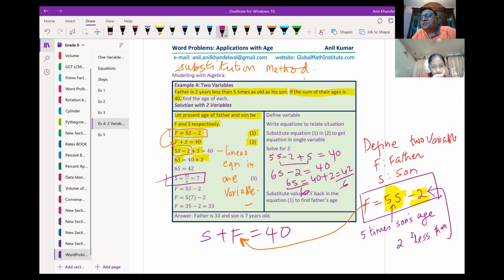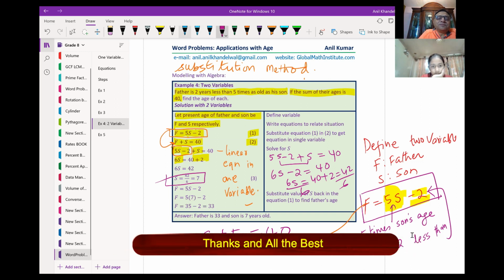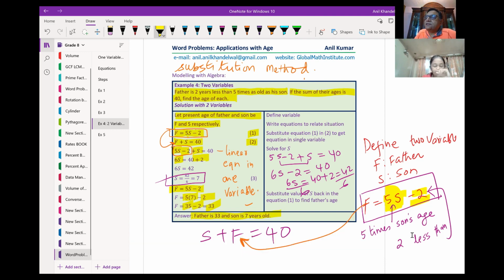You can find father's age. 7 times 5 minus 2, right? That's what we did. 7 times 5 is 35. Minus 2 is 33. 35 minus 2, you get father's age. You get the idea? Find age of each. Father is 33 and son is 7 years old. You have to write both the ages with their units, years old. Do you understand now?